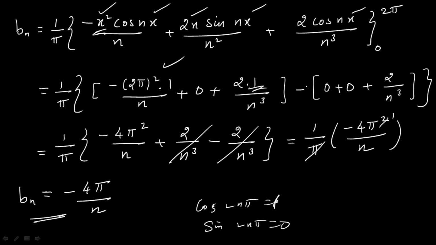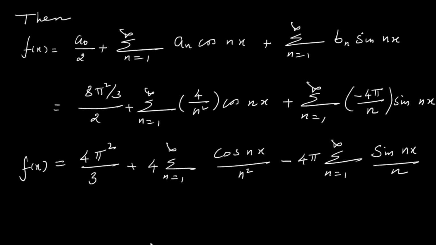So upper limit over. Minus, coming to the lower limit. If we replace x by 0, what happens? x by 0 means 0 into anything is 0. First term 0. Coming to the second term, x is in product, so if you replace x by 0 you get 0. Coming to the third term, cos 0 value is 1, isn't it? So you have 2 times divided by n cube. Simplifying this, you get the value of bn as minus 4 pi divided by n.